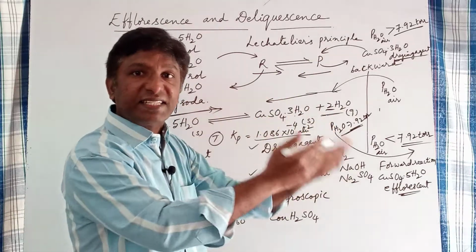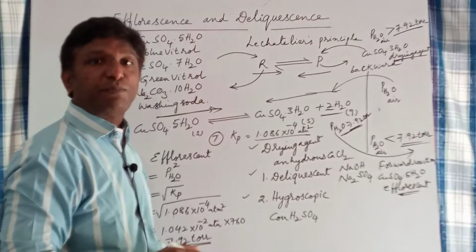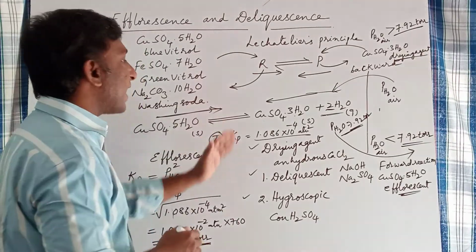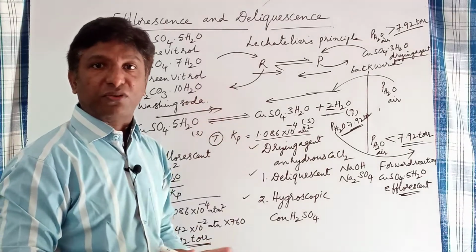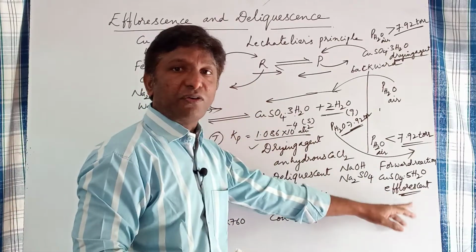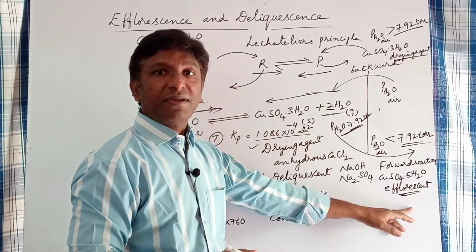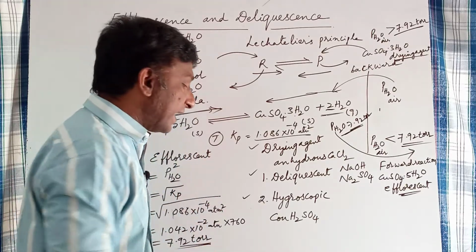As product concentration decreases, what happens? Forward reaction occurs as per Le Chatelier's principle. In the forward reaction, the formula unit of the salt having more water molecules loses water molecules, so it acts as efflorescent. So let us better understand this concept by taking another example.